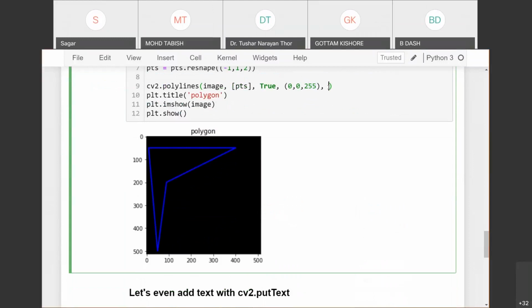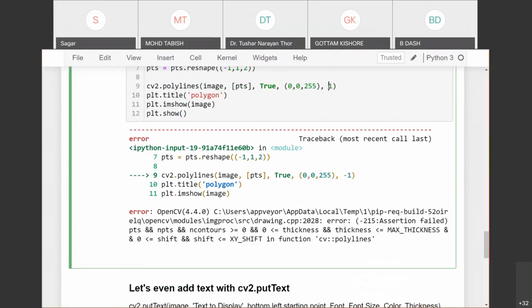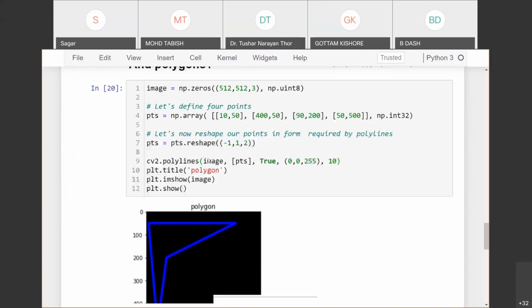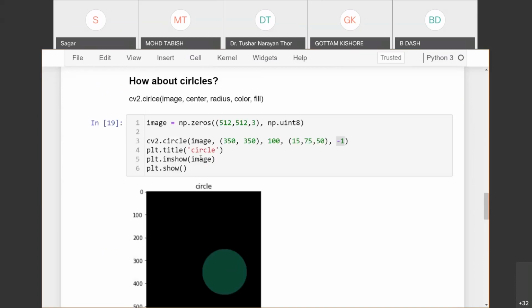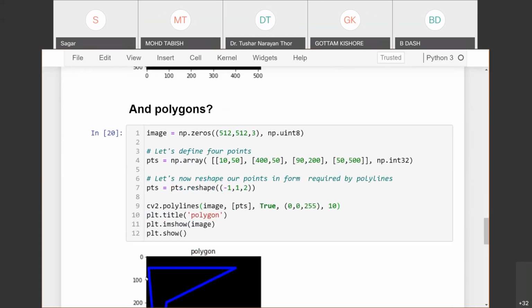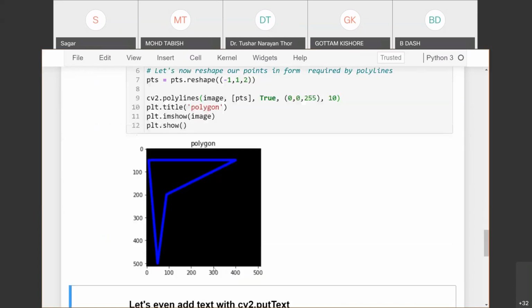For example, if we say -1 here, sorry, -1 won't be accepted, because this is not a predefined polygon like a circle or rectangle. You can specify the thickness of the line because it will be lines joining these points, not an entire polygon. Okay.